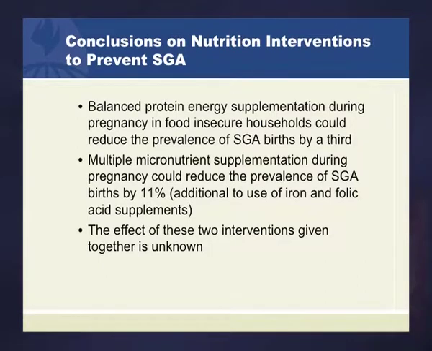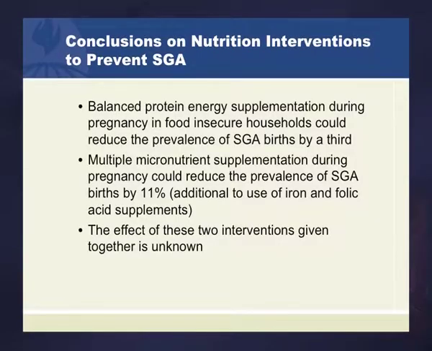So the conclusions, I would say, for nutrition interventions to prevent SGA are that improved diet, the trials used balanced protein energy supplements in food insecure households, could reduce the prevalence of SGA births by a third. Multiple micronutrients, perhaps 11%. We're not really sure how these two interact, whether they're additive or to what extent they overlap, but both have shown benefits.